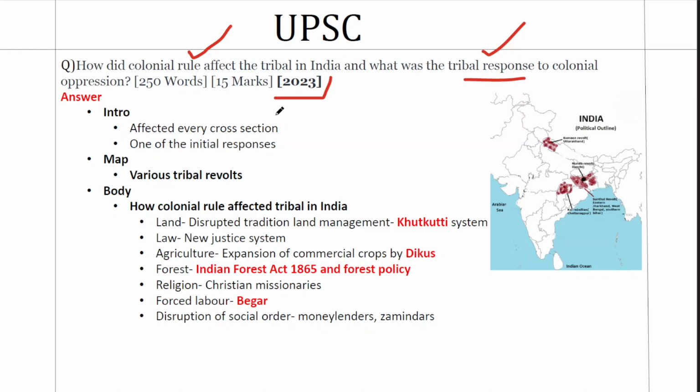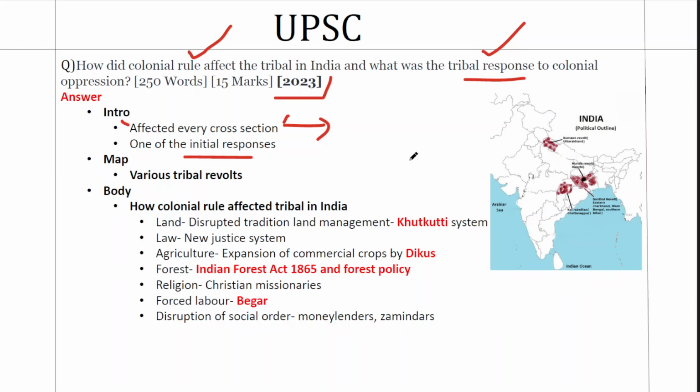So we will start with a very broad introduction. We'll say that colonial rule had an effect on every cross section of Indian society, and one of them was tribals. Now, what was the speciality of the tribal response? It was one of the initial responses in India. When we take the princely states, the tribals, the peasants, the national movement, the tribal response was one of the initial responses.